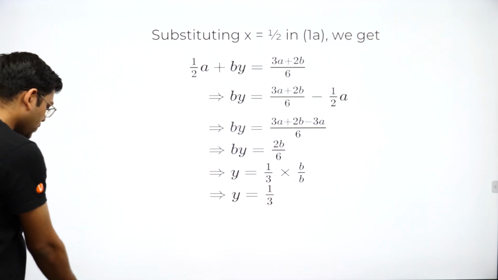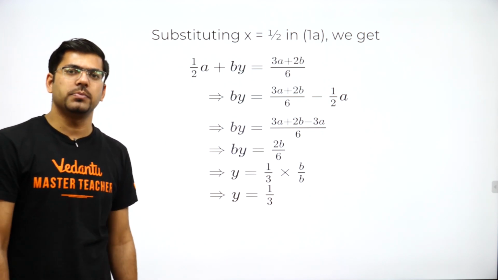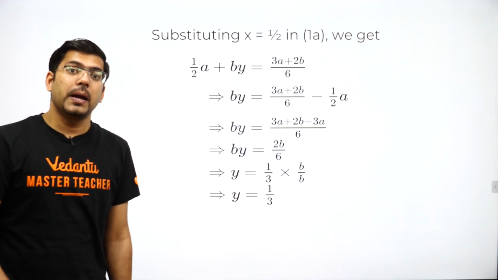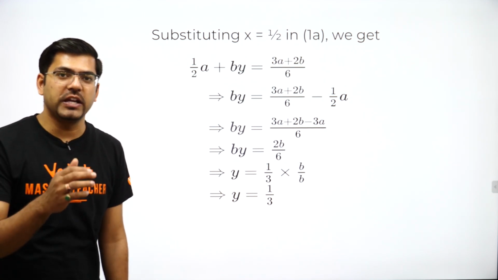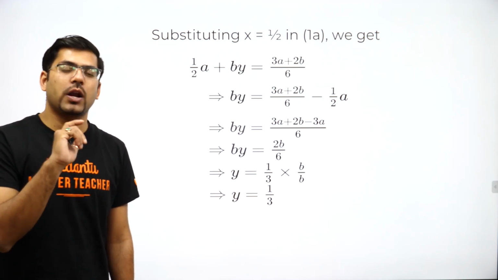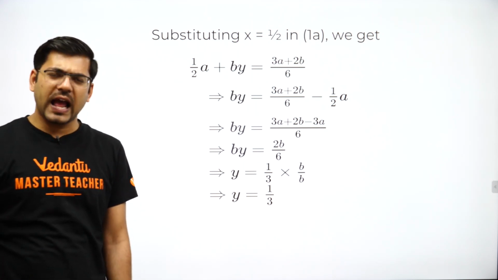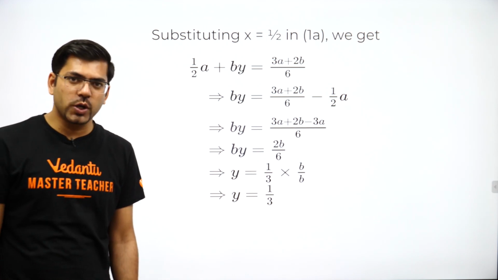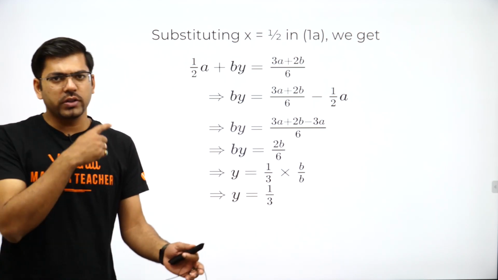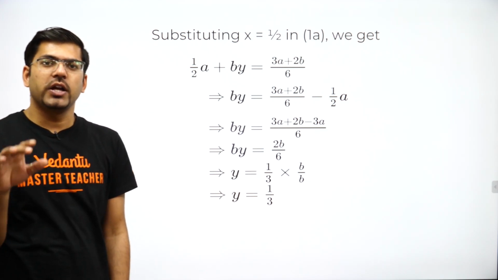Now let me tell you, this was a complex question because many of the students find it really difficult in solving a and b kind of terms. But you know what, the only thing you require for solving these kind of questions is mental patience and mental calmness. Believe me, these kind of questions can be tackled very easily because they are not that tough. Only the calculation is a bit clumsy. I accept that, but if you make yourself calm and composed, you would be able to solve this. Do it once at your home, sitting in your bedroom in a very calm and composed manner without any time duration. You will solve it correctly.